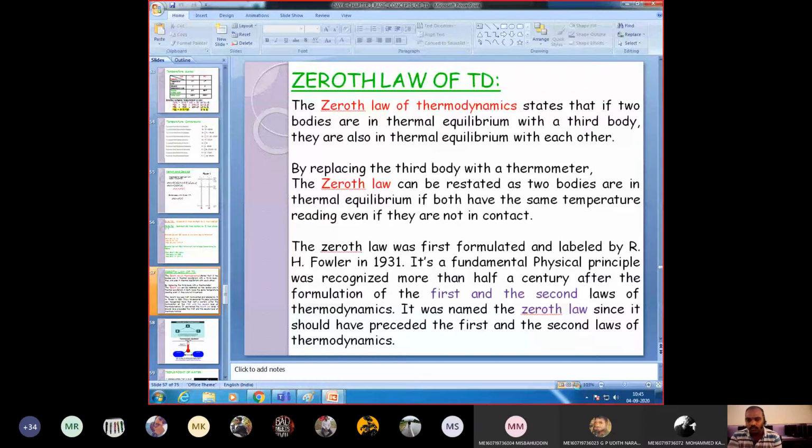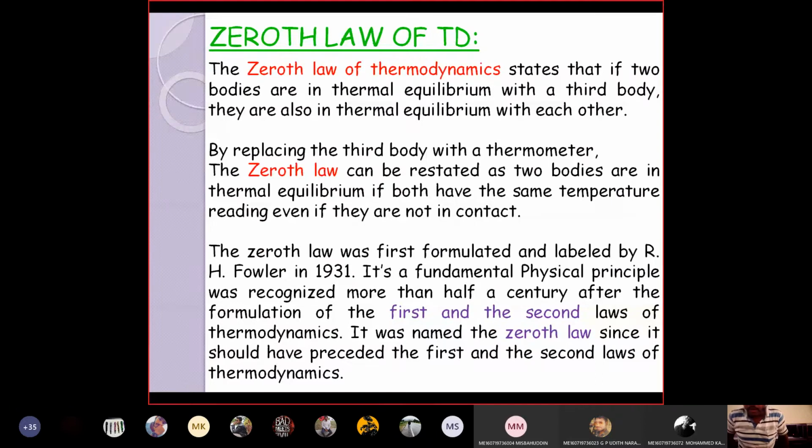Right? So in last class we discussed the zeroth law of thermodynamics. Again, I will recall that. As I discussed, the zeroth law of thermodynamics basically deals with thermal equilibrium. I gave one example also with the help of some students. Okay, again I will explain.